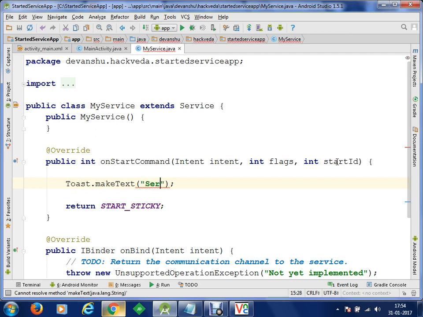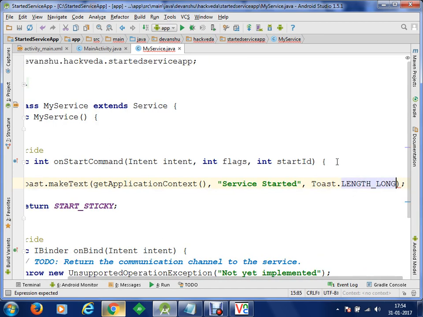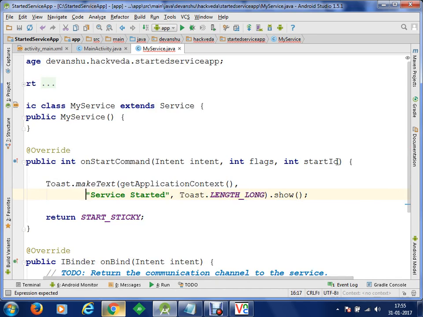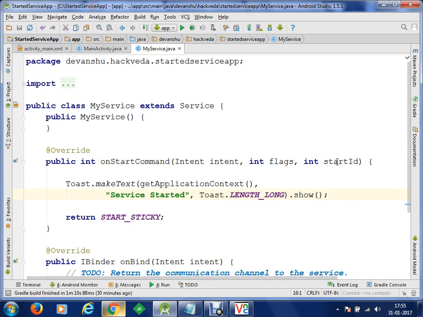We are going to make text, and let's get the application context, getApplicationContext. So whichever activity is running at the moment, we will display our toast on that application context, and we are going to display a message: service started. And next we are going to run it for a long duration, Toast.LENGTH_LONG dot show. Is that okay? So once we start the service, we are going to have a toast shown. Clear? Okay. Now we are going to save it.